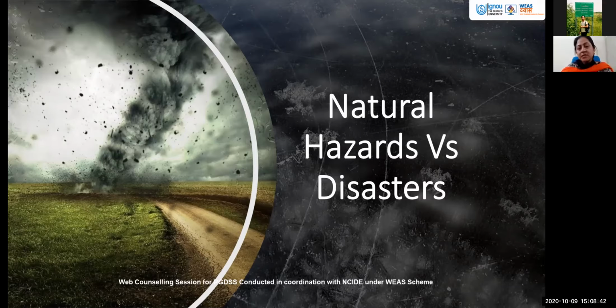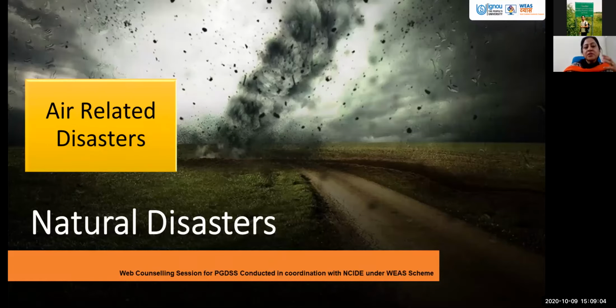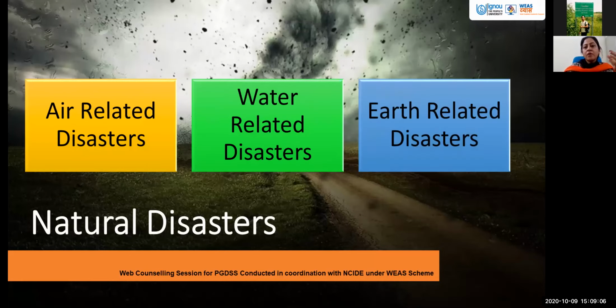So flood is a disaster, drought is a disaster, earthquake is a disaster, because that brings harm in economic terms, environmental terms and social terms also. So the implication of the hazard in terms of loss of human life and other property damage is termed a disaster. We can say that natural disasters are basically of three kinds.